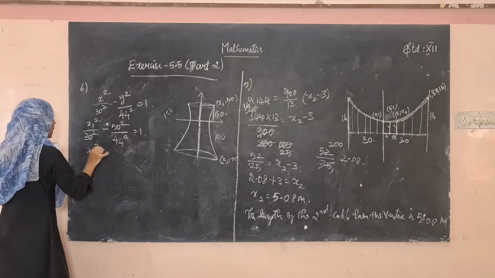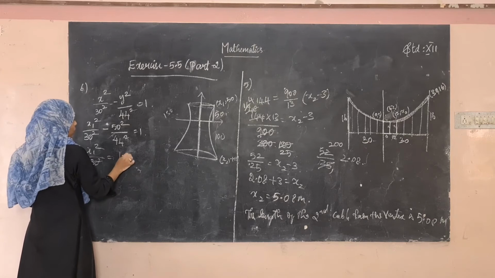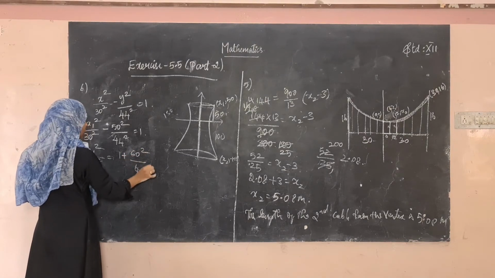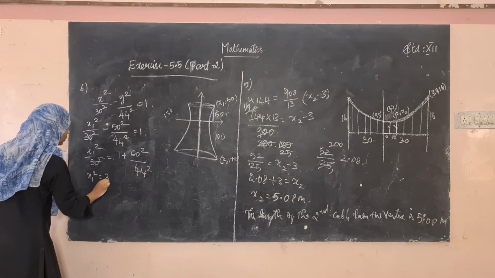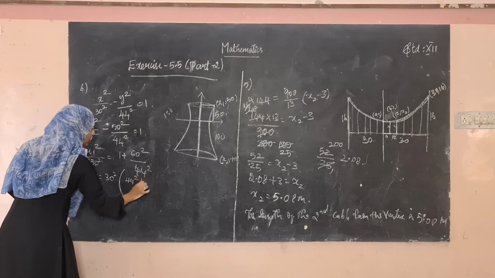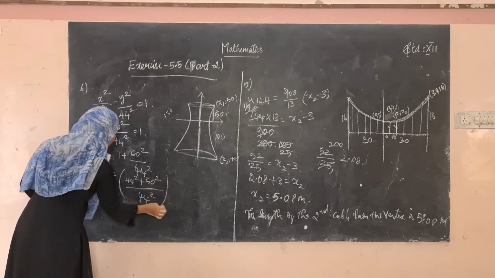So x1 squared divided by 30 squared is equal to 1 plus 50 squared divided by 44 squared. So x1 squared is equal to 30 squared into (44 squared plus 50 squared) divided by 44 squared.